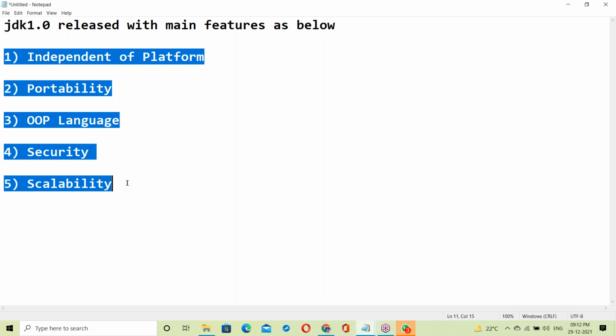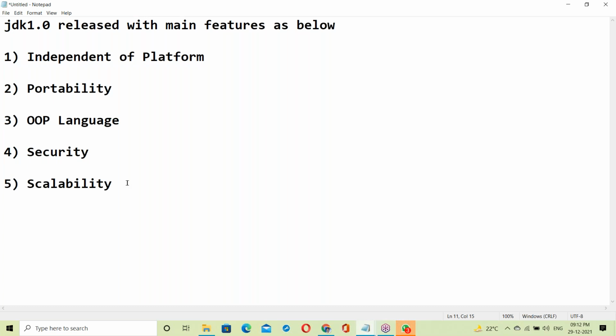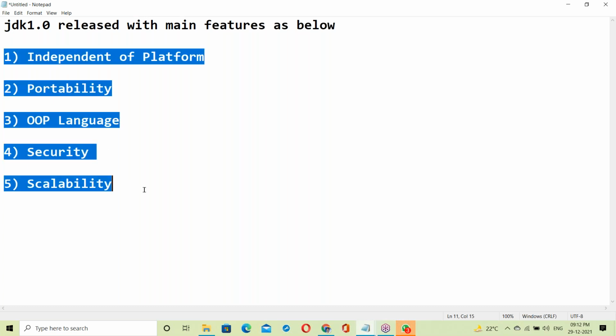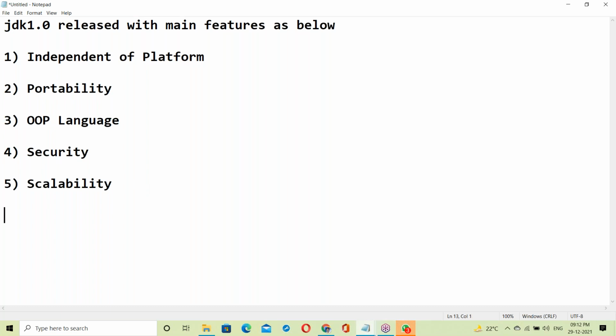So for that purpose, there are some prerequisites to understand these features. You need basics like OS concepts. What is an operating system? How does an operating system work? Independent of platform, platform means the OS. How the OS works, that OS behavior, when you're running a Java application, how the OS behaves. That is the OS knowledge.